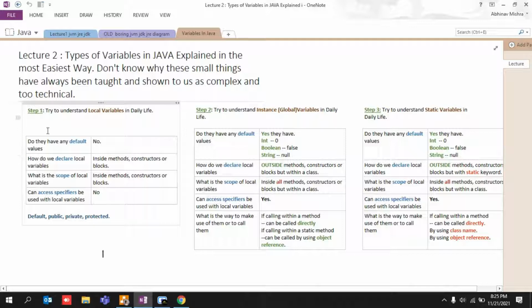I don't know why all these concepts have been taught to us in a very complex manner. If you ask someone what local variables are, they will simply open the editor and start coding it. No, I do not want to give you just the coding part. If I understand the concept, I can code it myself.